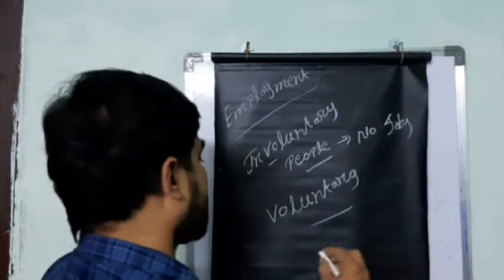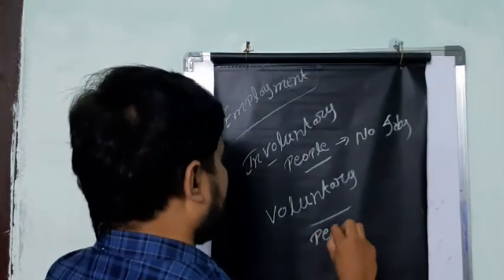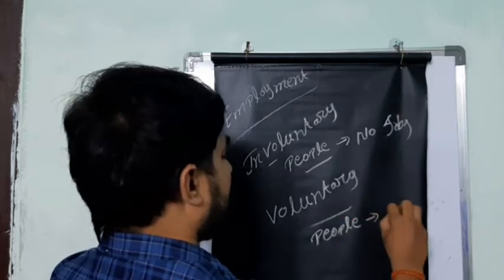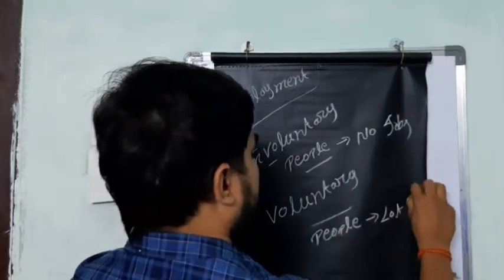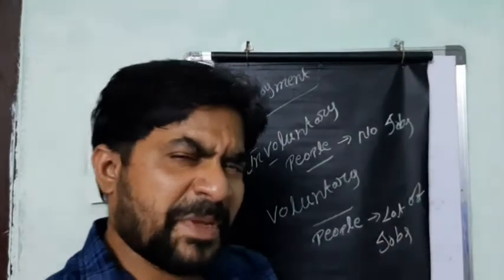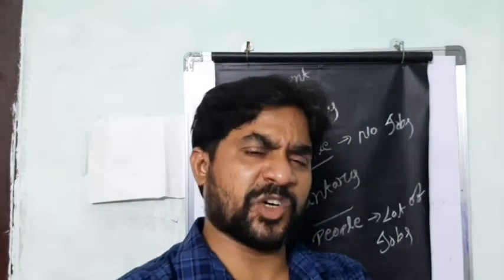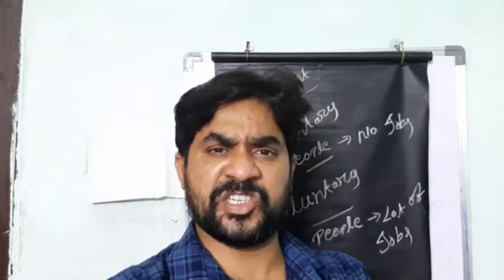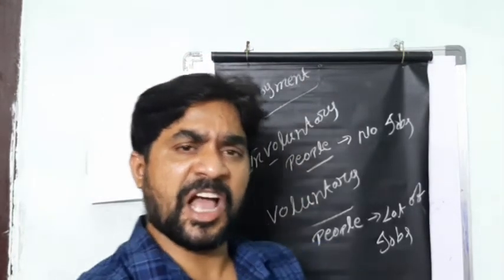Voluntary unemployment means people don't have any interest in doing a job. For example, because of richness and because they have a lot of property.